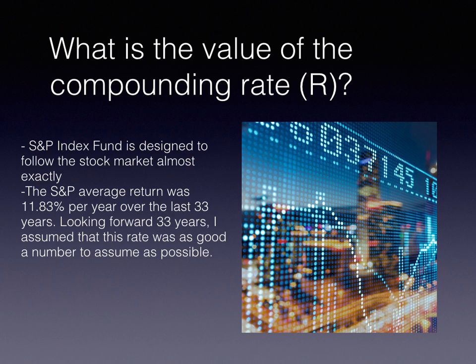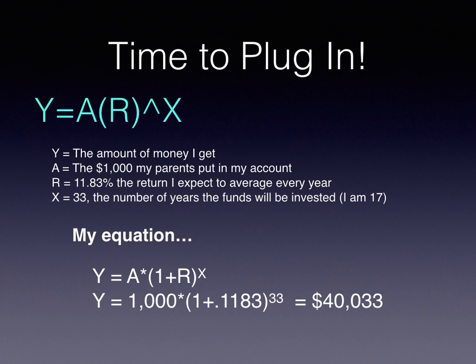So my parents put our money into an S&P index fund, which is designed to follow the stock market almost exactly. And the S&P average return was 11.83% per year over the past 33 years. So I decided that looking forward over the next 33 years, that was my best guess. So time to plug it into our equation.